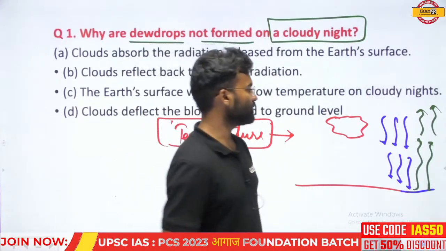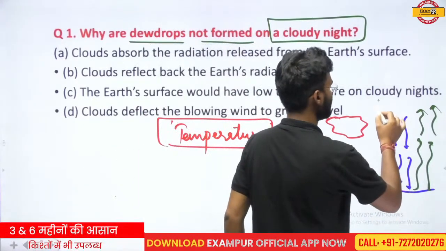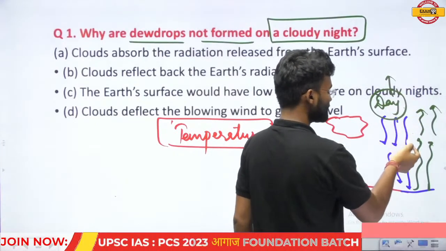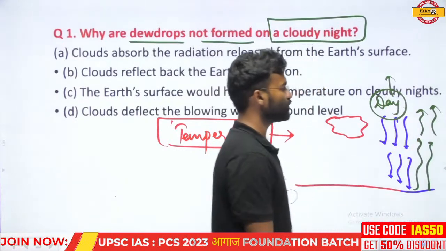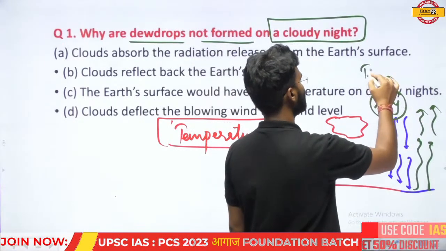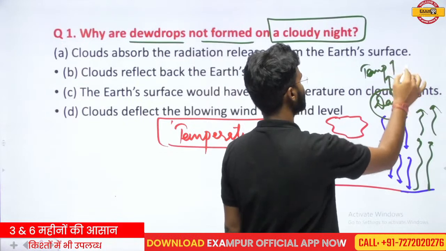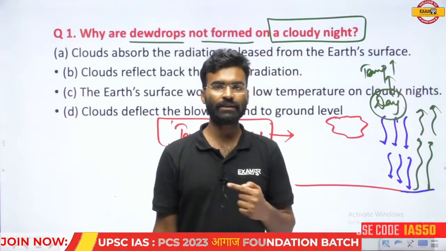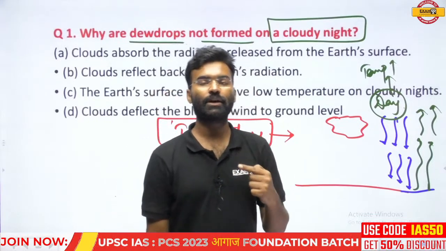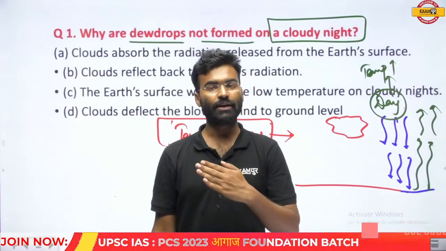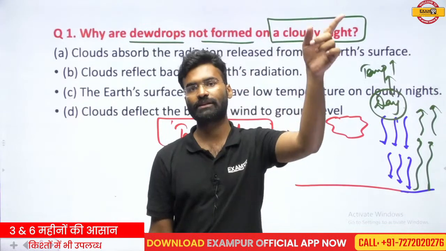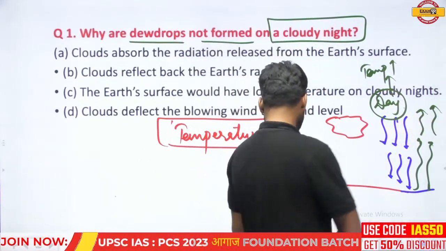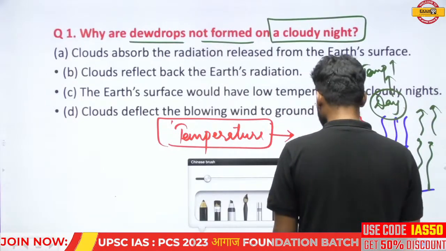Okay, so during the daytime, due to the high solar radiation, the temperature will be high, or the temperature will rise. And during the night, when the earth starts to emit radiation from the surface toward outer space, there is no obstacle, so the temperature will reduce, or the temperature will decline in this region.